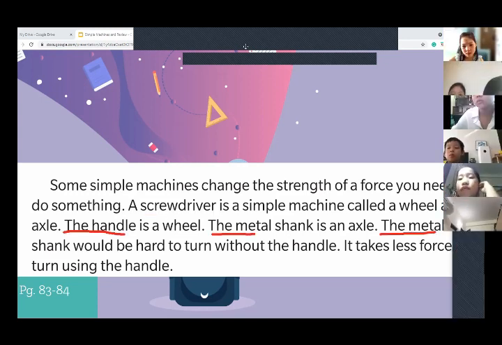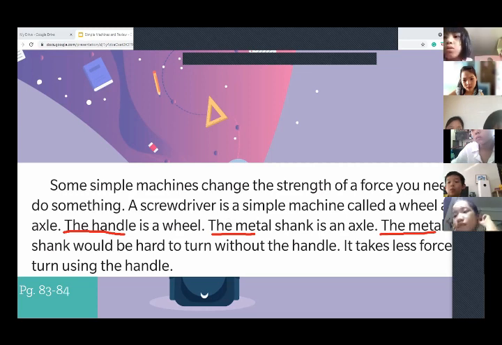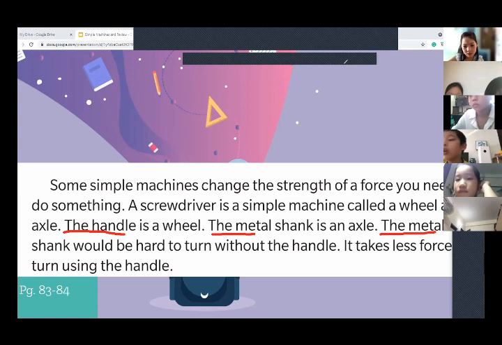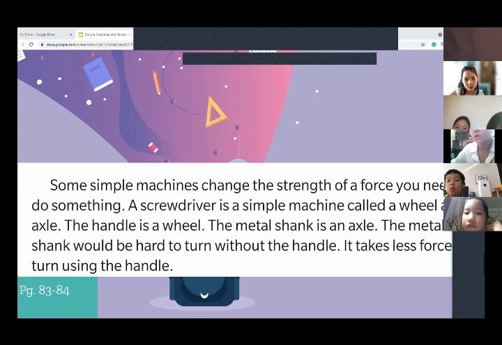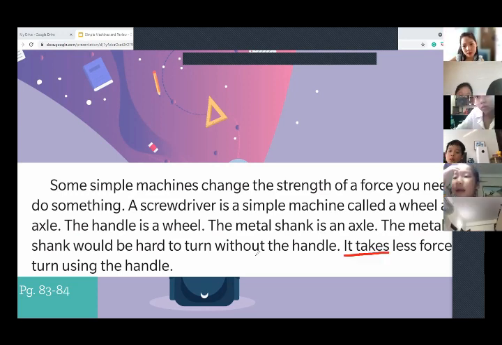Ray, are you there? Can you read the three sentences? The handle is a wheel and the metal shank is an axle. The metal shank would be hard to turn without the handle. Okay, very good. And then our last sentence. Kim, can you read it? It takes less force to turn using the handle.